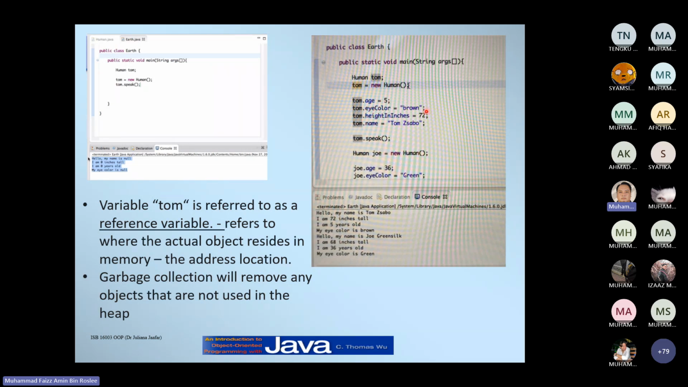But when the program is terminated, the garbage collection will remove all the objects that are not in use in the heap, right? So this is just a basic theory on how the program works in the backend, how the Java compiler or the JDK works.